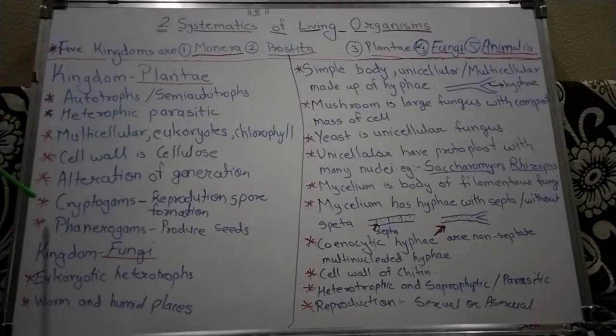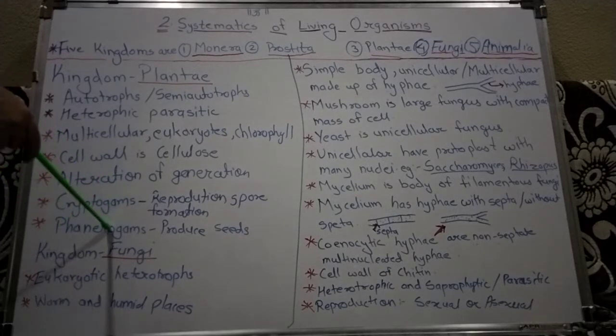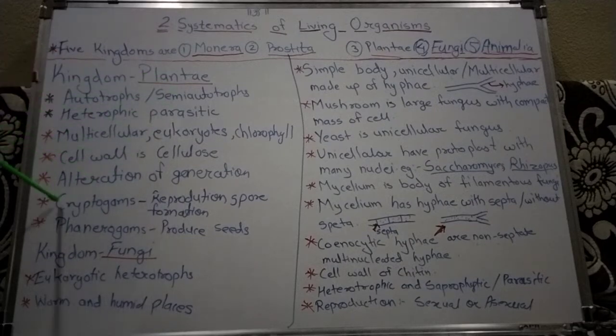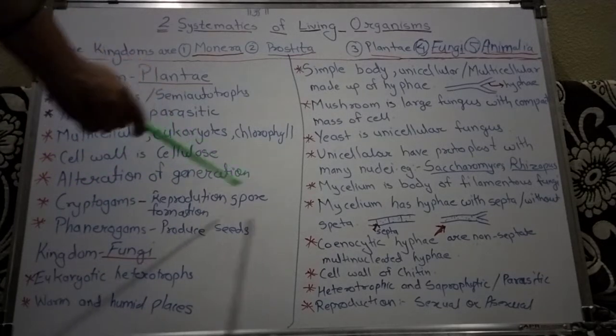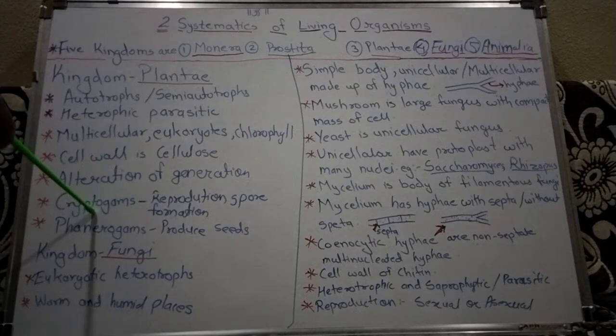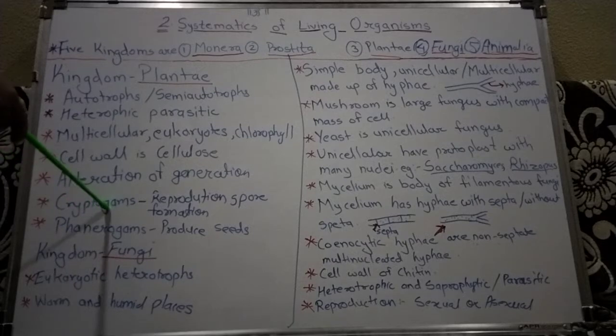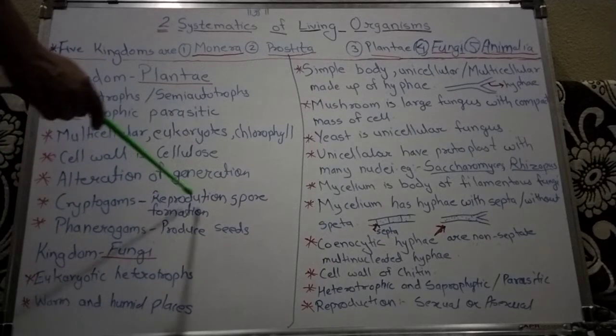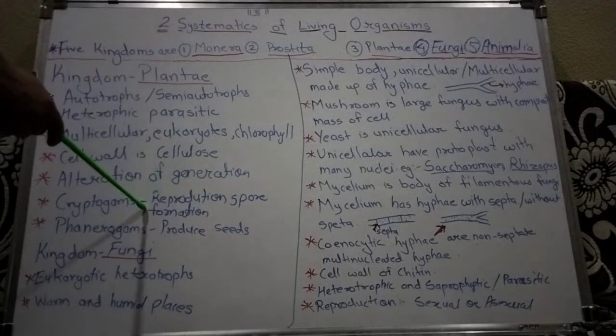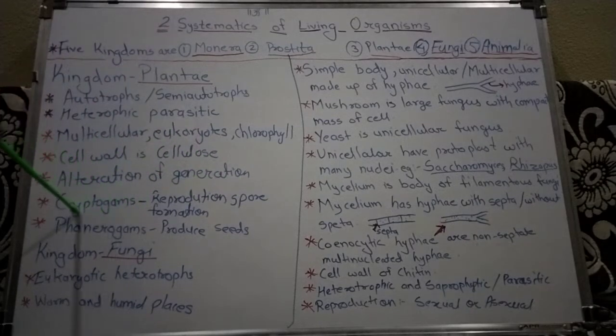Now the next character is that two major groups are seen in kingdom Plantae. These two major groups are the cryptogams and phanerogams. Cryptogams are the lower plants, which reproduce by spore formation.